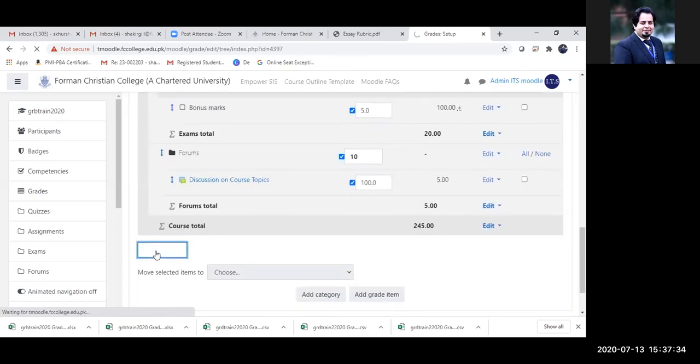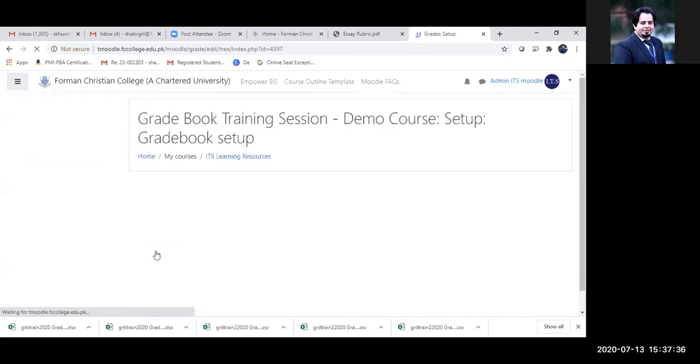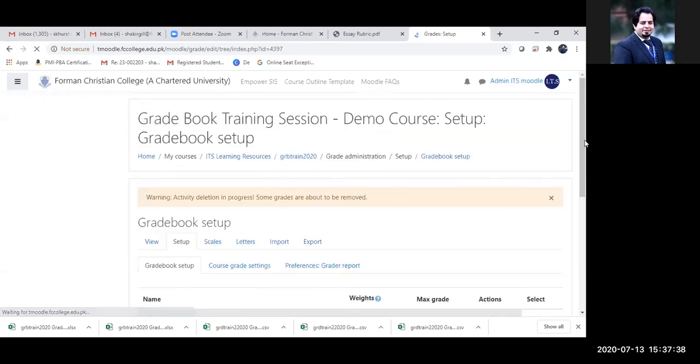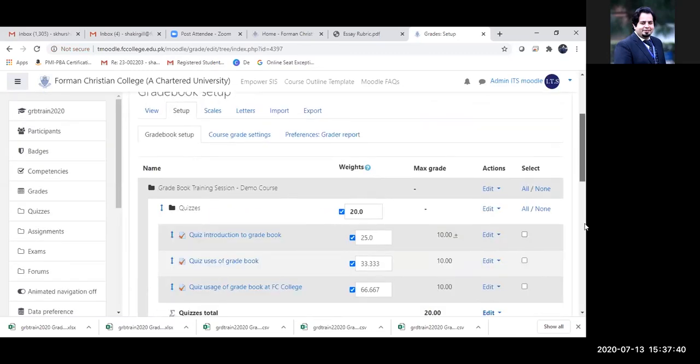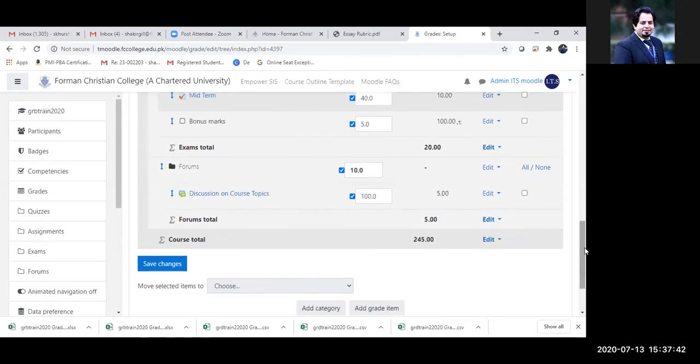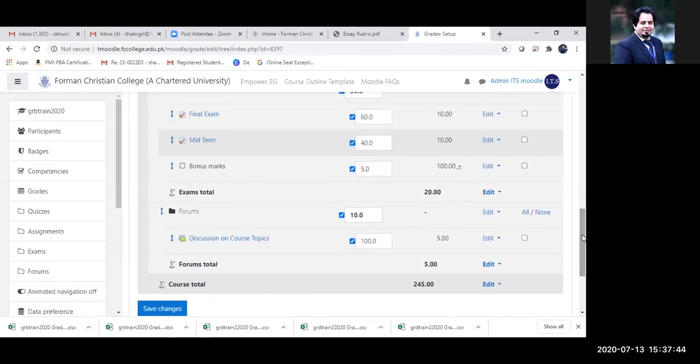Now let us save changes. Can you see now? Now it is equating to 100% again, and it makes more sense. That is the way I created it in the first place.